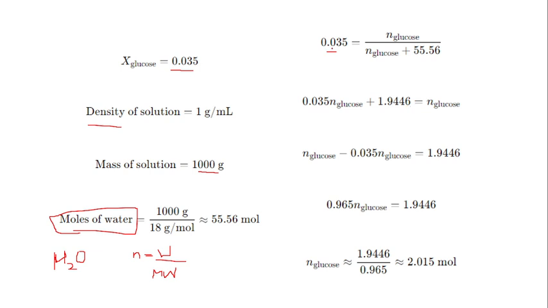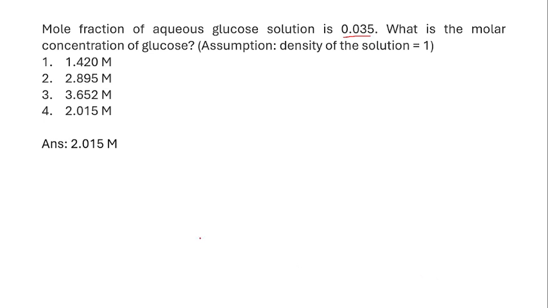If you multiply 0.035 into 55.56, you will get 1.9446 is equal to this one, moles of glucose. So you rearrange this equation. So you subtract 0.035 from 1, you will obtain 0.965 moles of glucose, which is equal to 1.9446. So you need the n glucose, which is 2.015 moles. That is the answer. Okay.